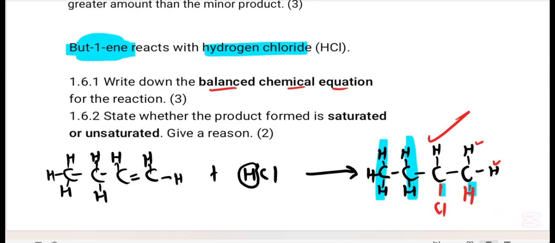Let's check. This compound, this product, contains only single bonds between carbon atoms, or we can say there are no multiple bonds between carbon atoms, which means this product is a saturated product. In the next video we'll be doing elimination reactions.